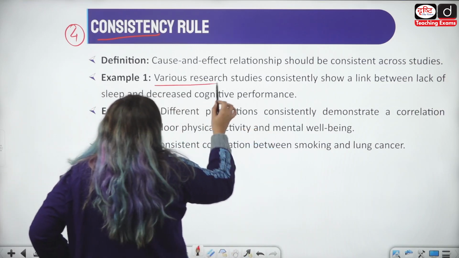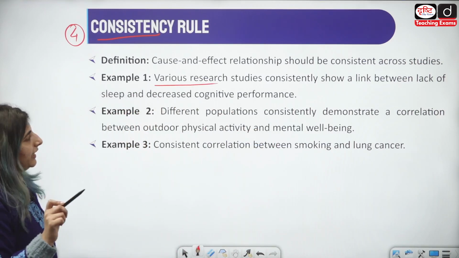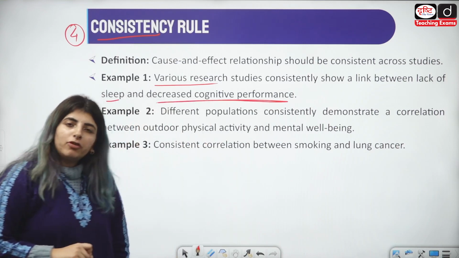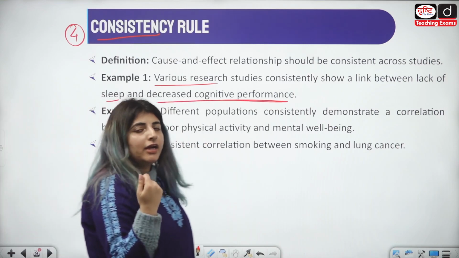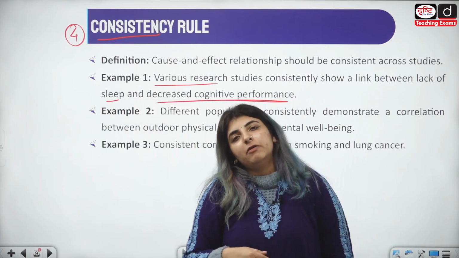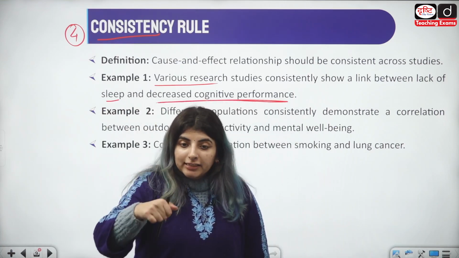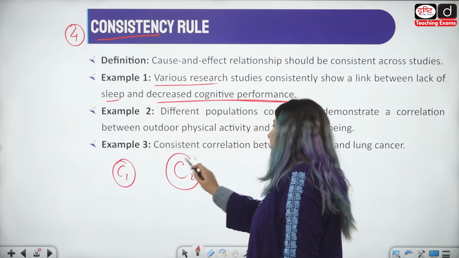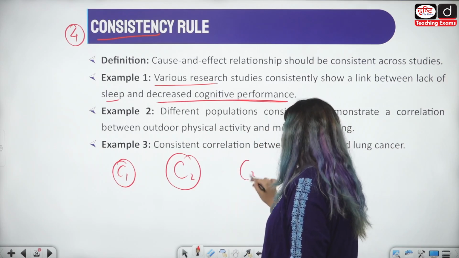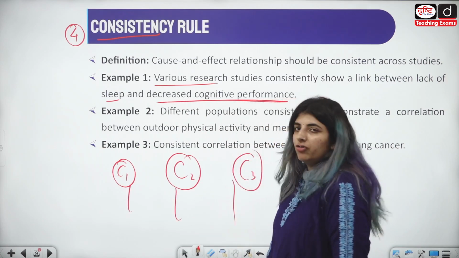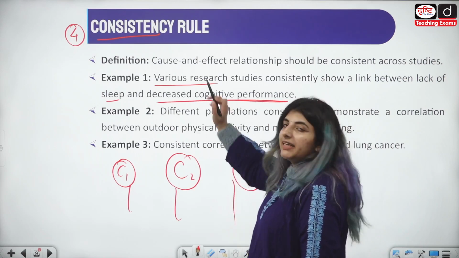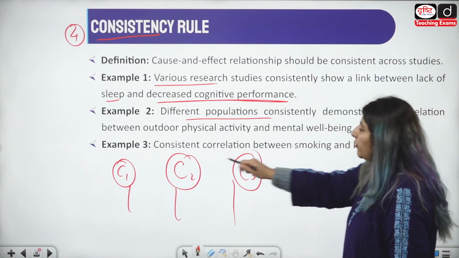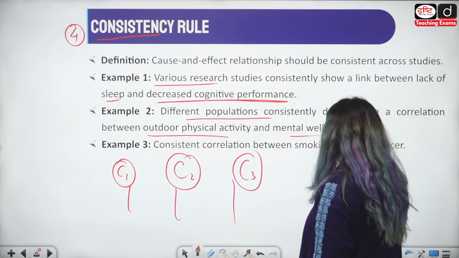Number 1 example, various research studies consistently show a link between lack of sleep and decreased cognitive performance. अगर sleep कम है तो उसका effect आपकी directly cognitive performance पे होगा. और ये let's just say in class क्लास 1, क्लास 2 के बच्चों पे एंड क्लास 3 के बच्चों के ऊपर मैंने ये चीज करके देखी एंड तीनों में सेम ही कॉज एंड इफेक्ट रिलेशनशिप आ रहा है, राइट? That is what is consistency. Different populations consistently demonstrate a correlation between outdoor physical activity and mental well-being.